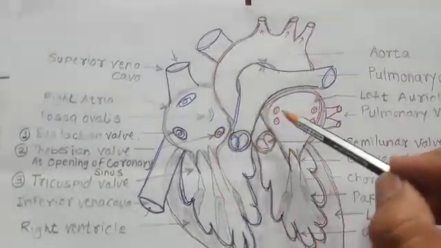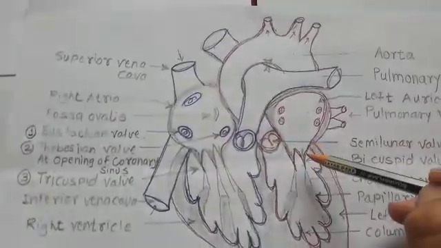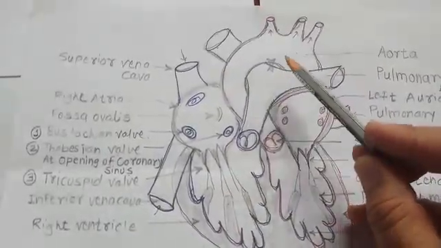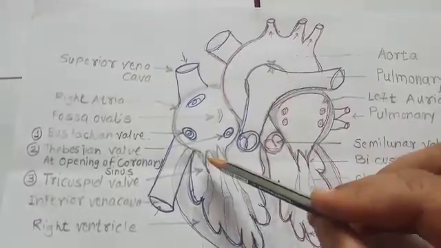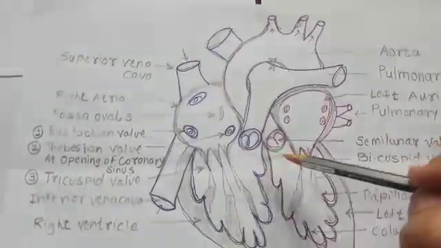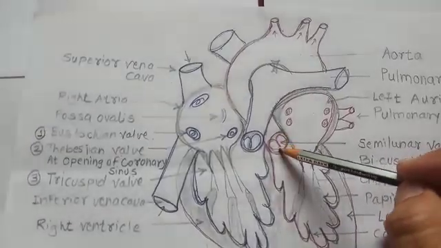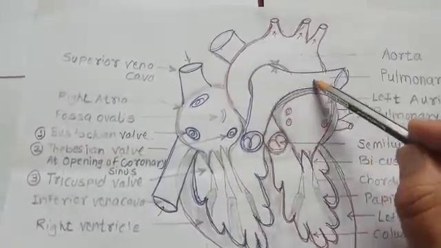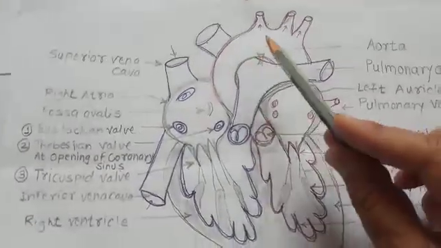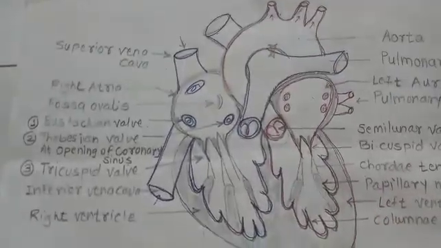Now, the auricles contract and pump the blood towards the ventricle with the help of the tricuspid and bicuspid valves. When the ventricles contract, they pump the blood towards the systemic aorta and pulmonary artery. Tricuspid and bicuspid close, which forms a lub sound. When the ventricles are relaxed, the semilunar valves close and form a dub sound. From the right auricle, deoxygenated blood is pumped. From the left ventricle, oxygenated blood is pumped. From the right ventricle, deoxygenated blood is pumped.